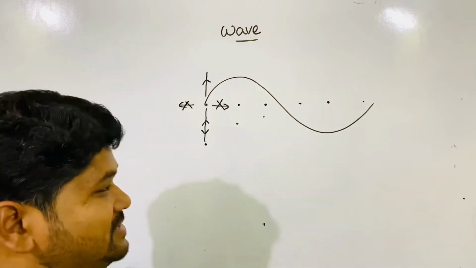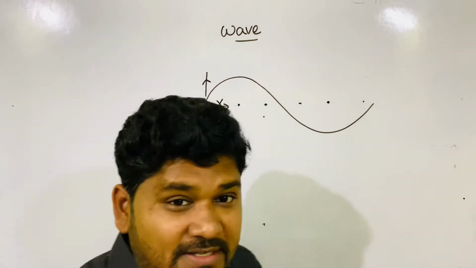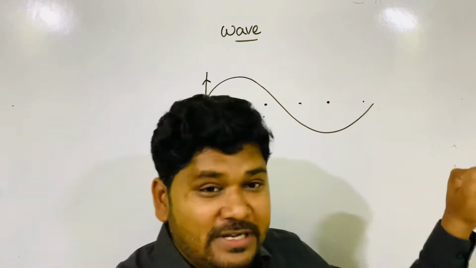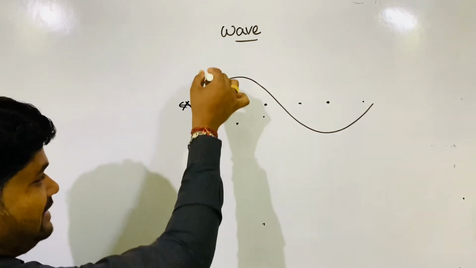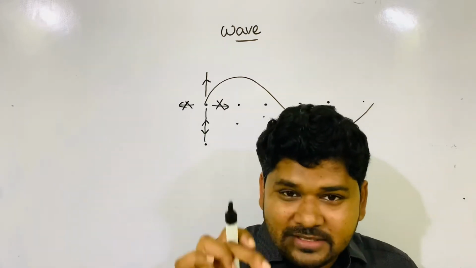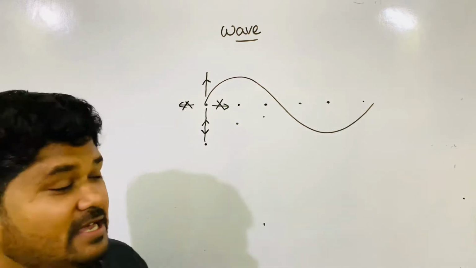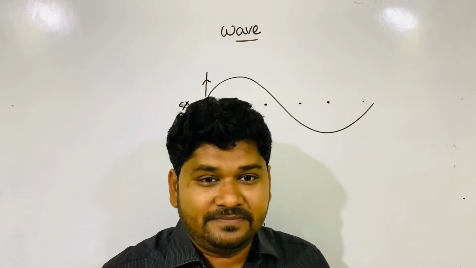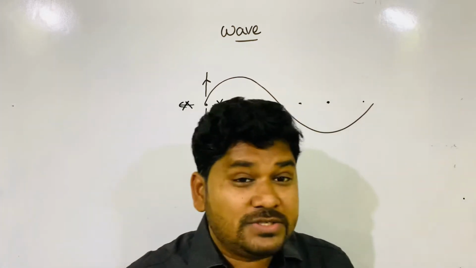So what did you understand? The molecules are not moving. They move, but not in the direction where you see the motion happening or something going. They move, but like this, remaining in their mean position. They do SHM about their mean position. They do not move along the direction of propagation of motion. Molecules do not move.